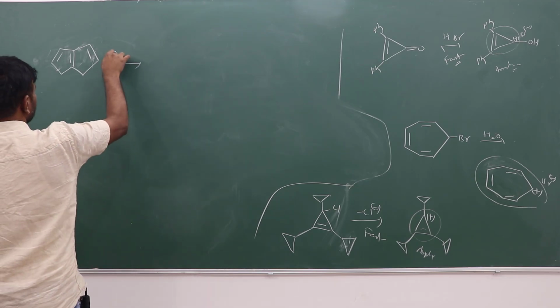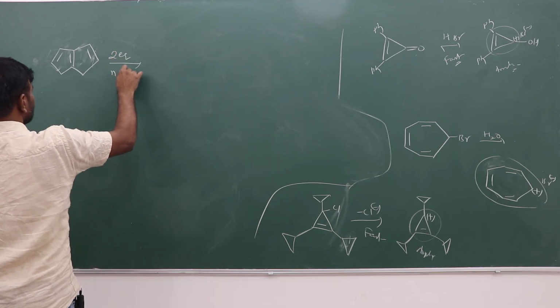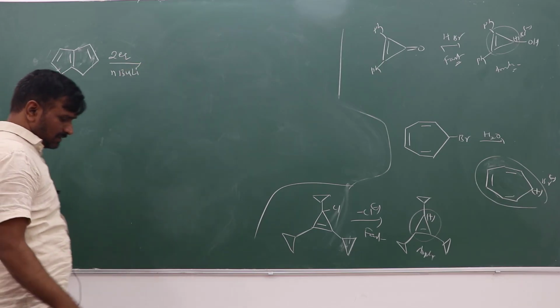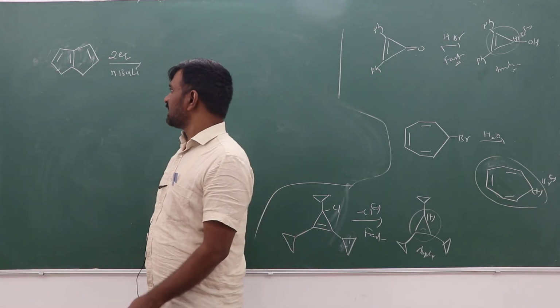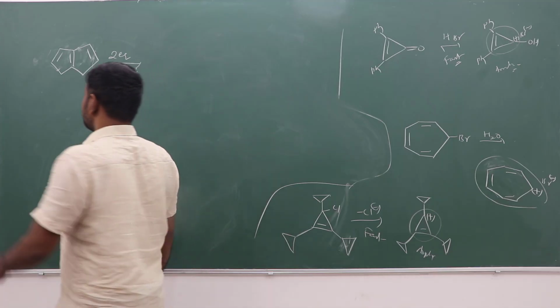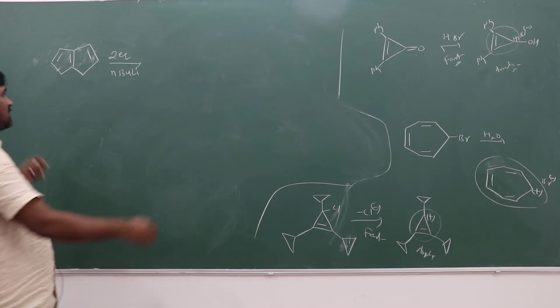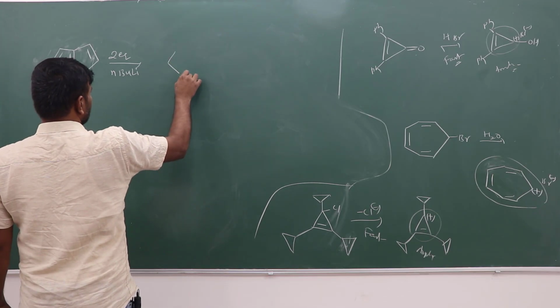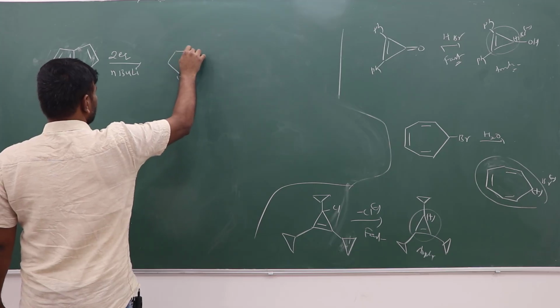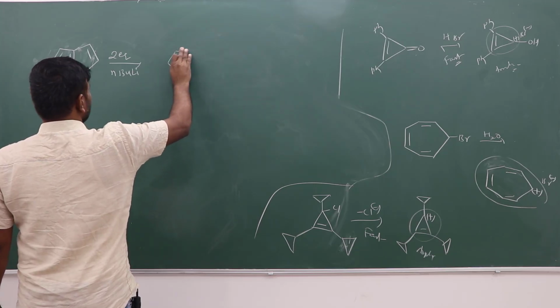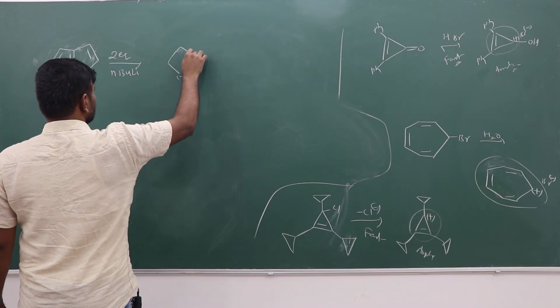If it is two equivalents of n-butyl lithium, what will happen? Two equivalents of n-butyl lithium will be added in the reaction. So here there is loss of a hydrogen ion, H plus, a proton. Here a negative charge is generated.